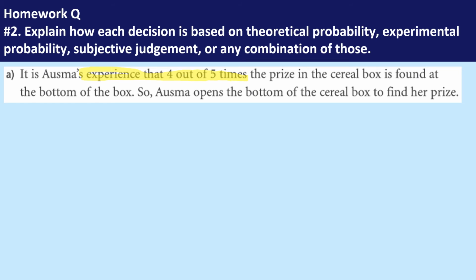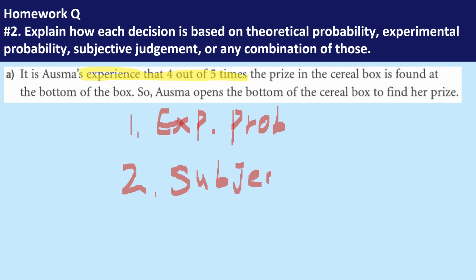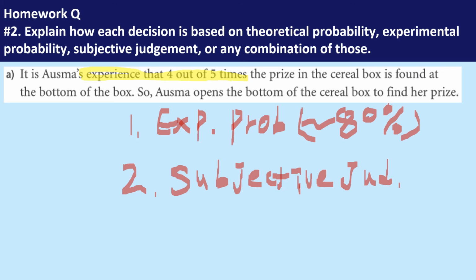That already gives you the idea that this entire statement is concluded based on experimental probability. That's one thing I can notice. The second one, obviously, we have a subjective judgment here. The reason being, because of the experiment, which gives you about 80% possibility, this person was relying on that 80% possibility for the next event too.